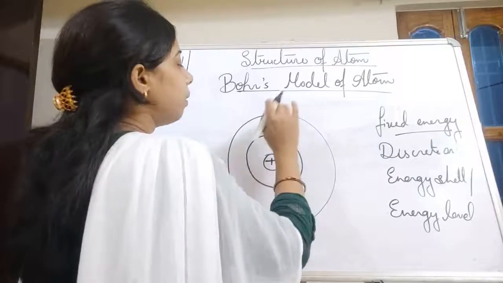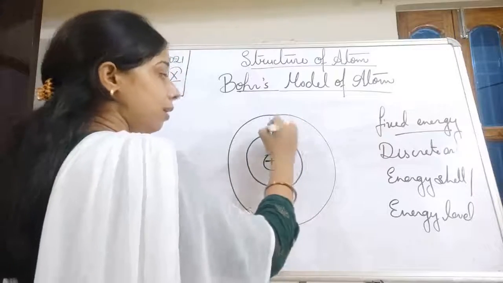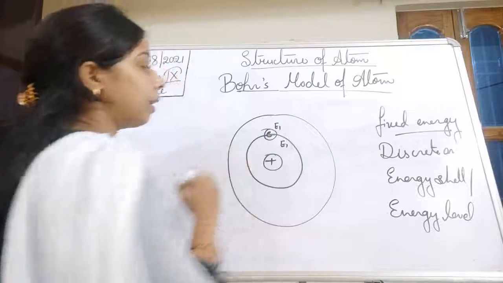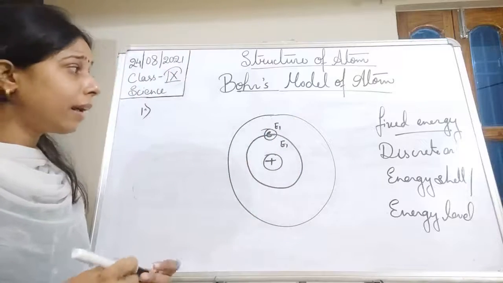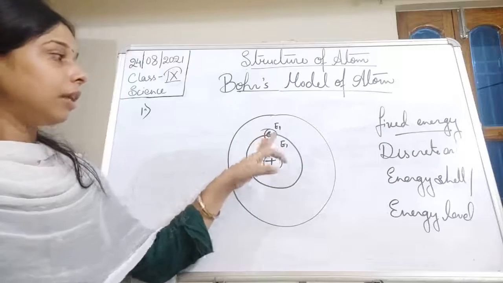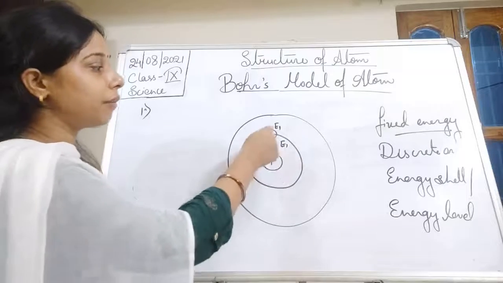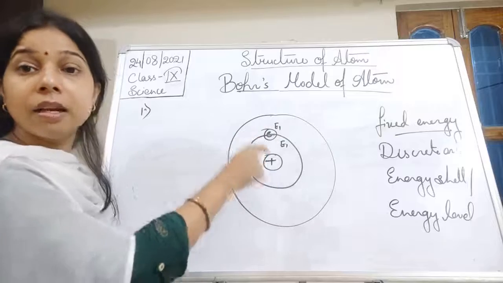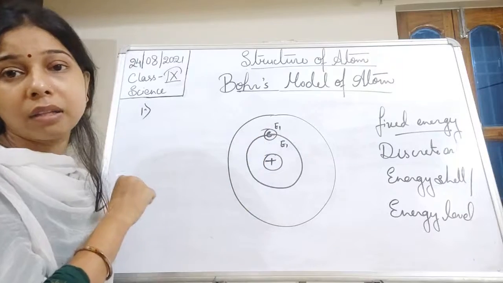Now what happens afterward? This electron also has an energy of E1. So what kind of effect will you see here? Nothing, because the electron has the energy E1 and the energy shell also has the energy E1.